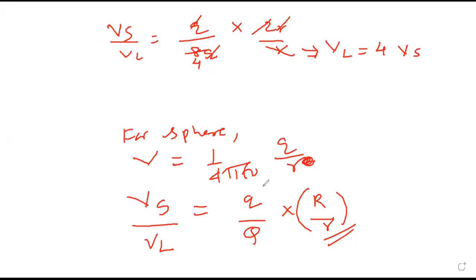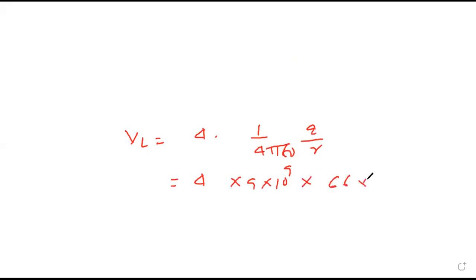Done, sir. So one more small calculation, we get our answer. 4 times voltage of small is 1 upon 4 pi epsilon small q upon small r. This is 9 into 10 raised to 9. Q is 66 into 10 raised to minus 15 coulomb.